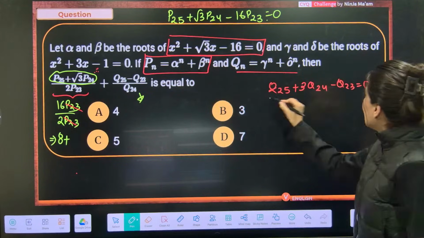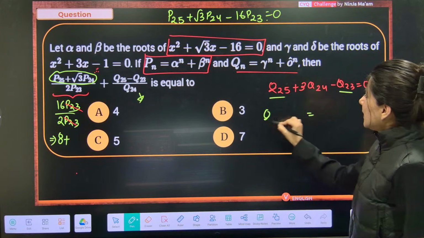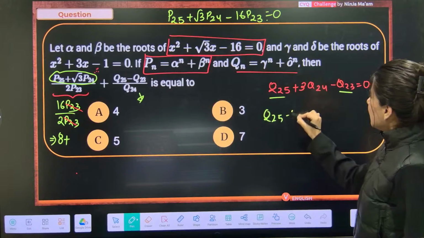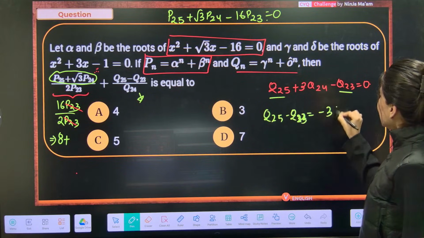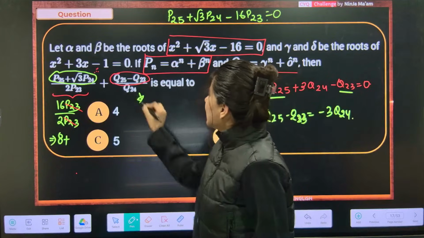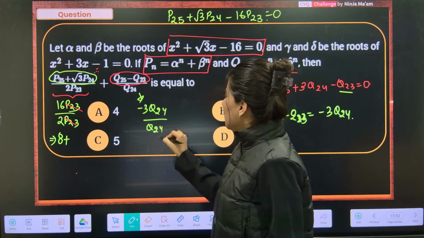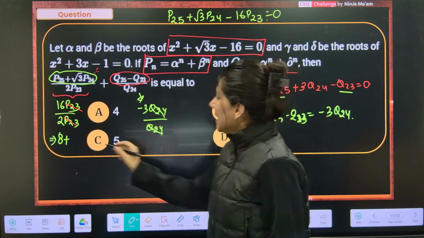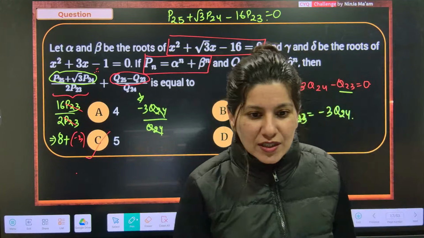So Q25 minus Q23 is going to be minus 3Q24. So Q24 gone, minus 8, and minus 8 minus 3 is nothing but option 5.